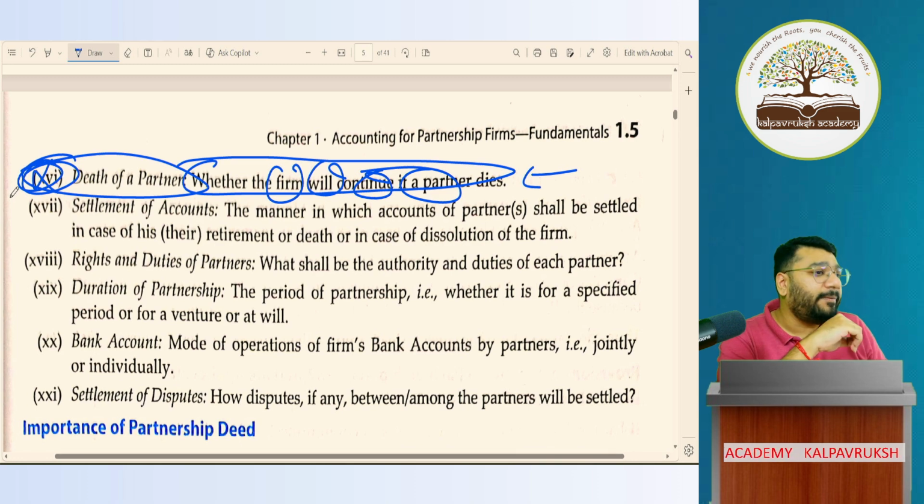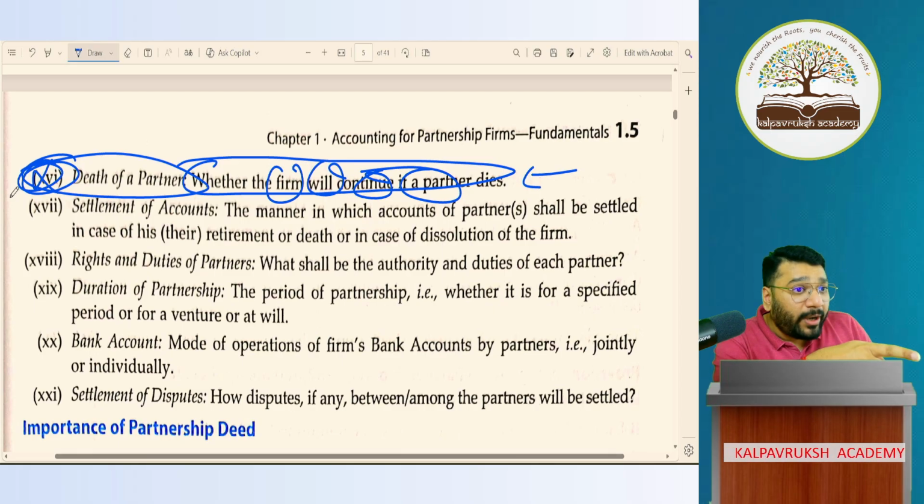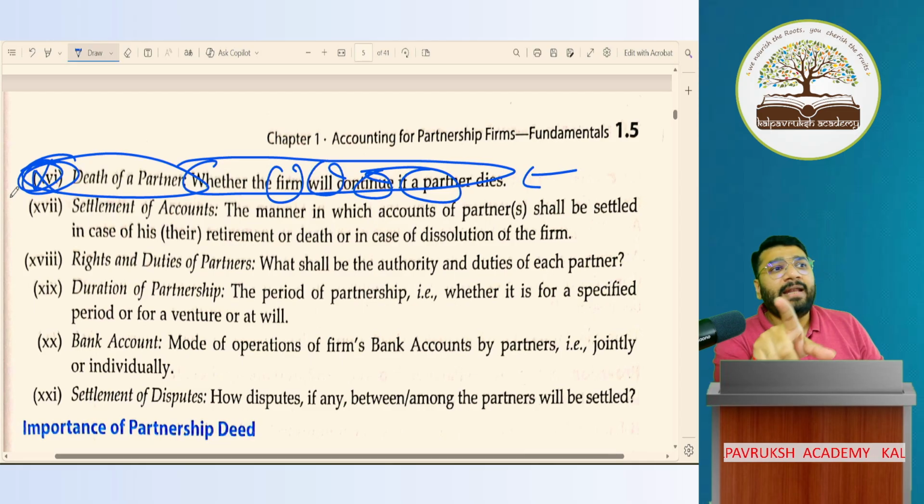Let me talk practically. I've seen so many cases where this point is not there in the partnership deed. A partner dies, still they are continuing. Who is coming and checking? Is the government coming and checking? Is the government interested in the Indian Partnership Act of 1932? No. So don't mingle practical and theoretical.